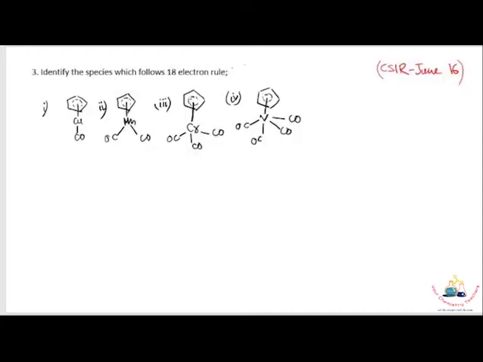Next question: identify the species which follow the 18 electron rule. Just calculate thoroughly the valence electrons of the following complexes.